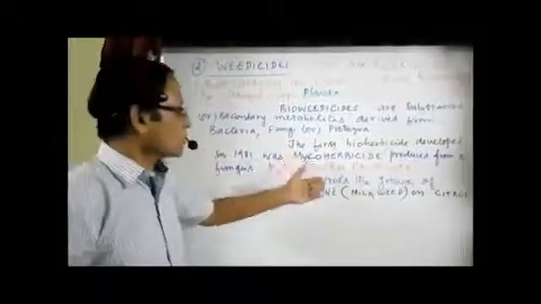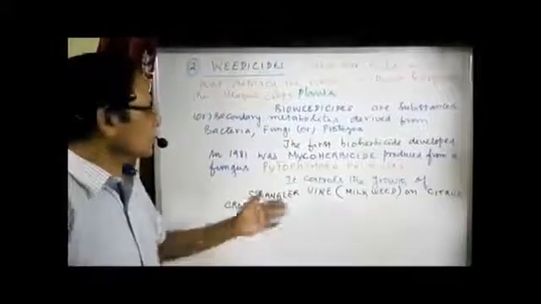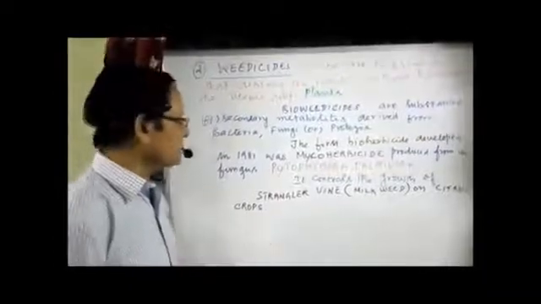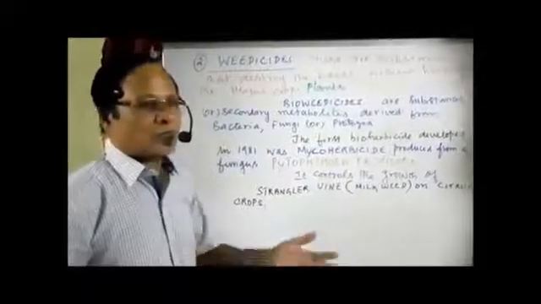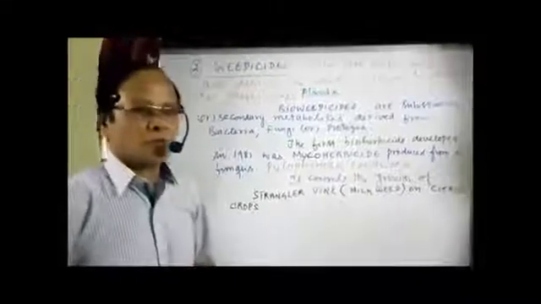So we can control this strangler vine with the weedicide obtained from Phytophthora. It is a myco-herbicide because it is obtained from a fungus. Okay, that's about the role of weedicides. And two more we have, and then we conclude: some viruses and also some fungus. What is their role? How far do they work as biocontrol agents? Let's see next.